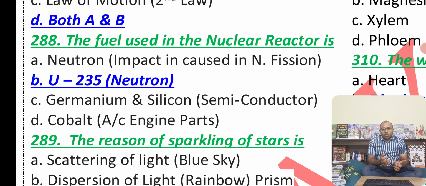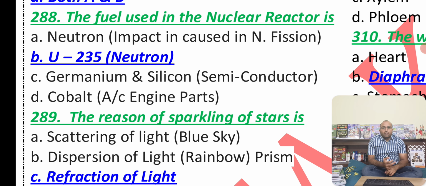Law of rest or inertia, first law of motion. Next, that is Newton's first law, and second law is the law of motion. So like that you should know everything. The fuel used for the nuclear reactor, we know that, in that we use uranium-235. We should remember what is neutron impact caused in nuclear fission. These are very important. Germanium and silicon are semiconductor devices.